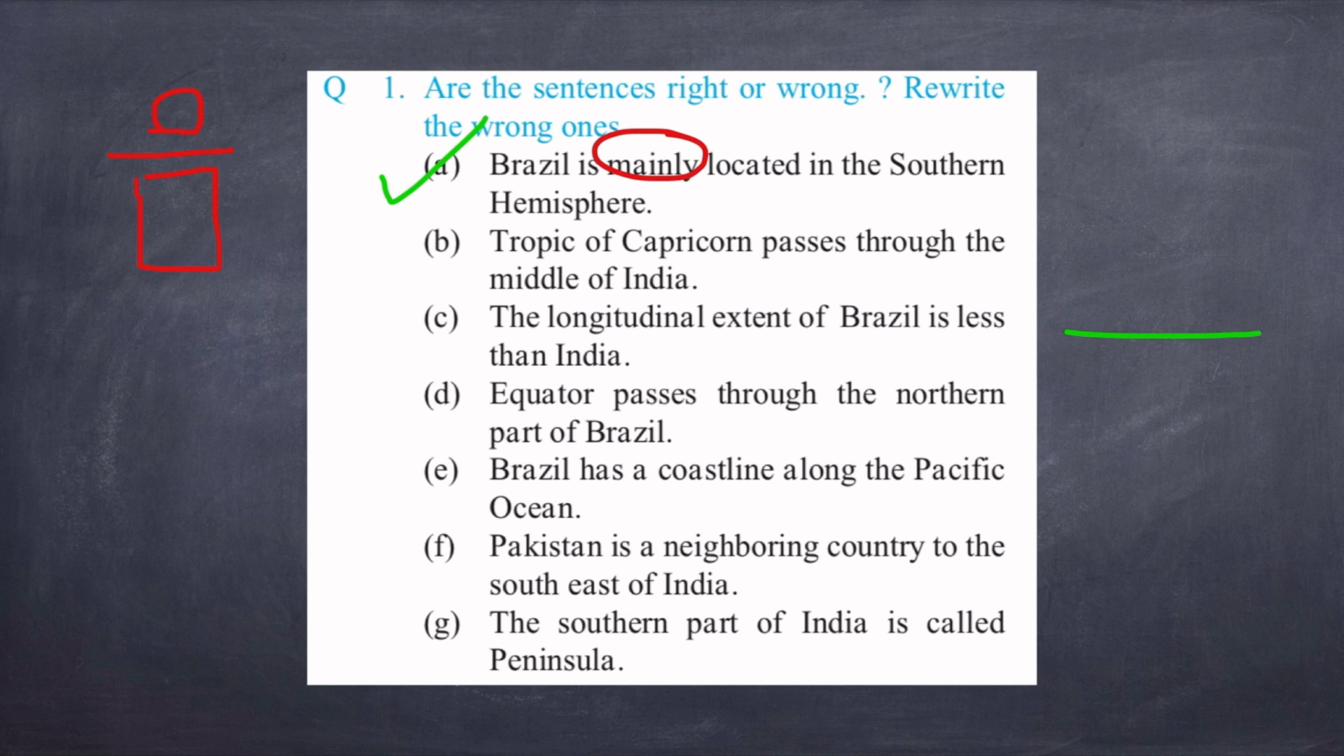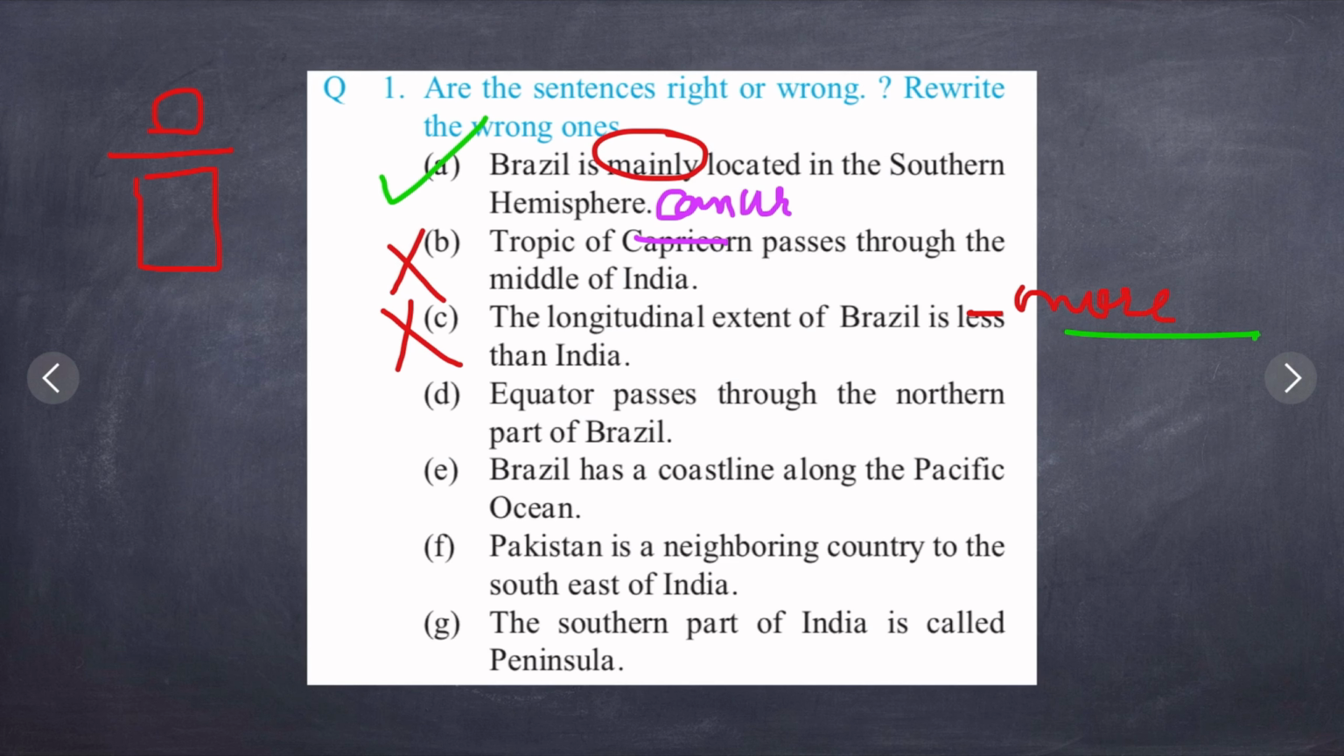Next we have, the Tropic of Capricorn passes through the middle of India. The Tropic of Cancer passes through the middle of India, not the Tropic of Capricorn. So this is wrong, and the correct thing is, instead of Capricorn you have to write Cancer. Next, the longitudinal extent of Brazil is less than India. It is wrong. The longitudinal extent of Brazil is more than India. Instead of less, write more.